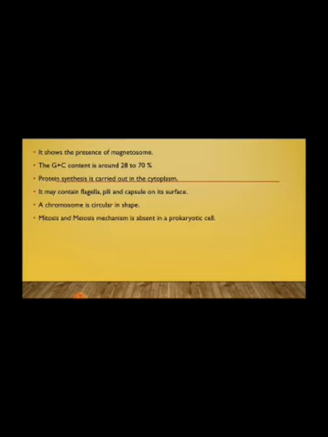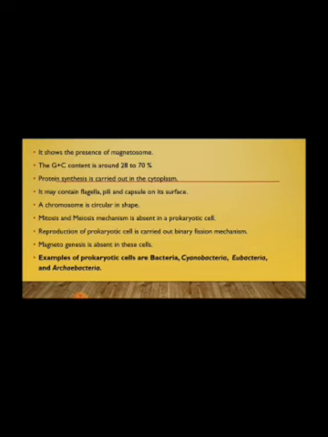Mitosis and meiosis mechanisms are absent in prokaryotic cell. These mechanisms are shown in eukaryotic cell. Reproduction of prokaryotic cell is carried out by binary fission mechanism. Magnetogenesis is absent in these cells. Now, examples of prokaryotic cells are bacteria, cyanobacteria, eubacteria, and archaebacteria.